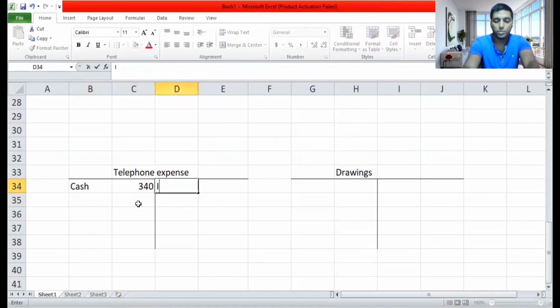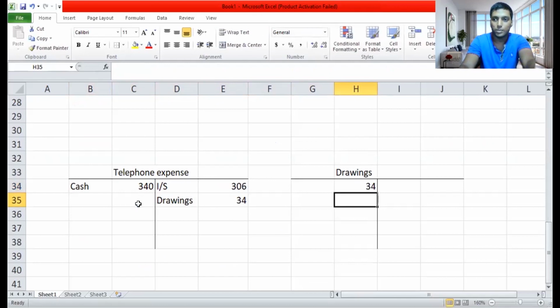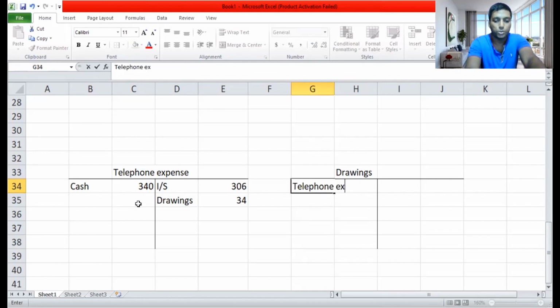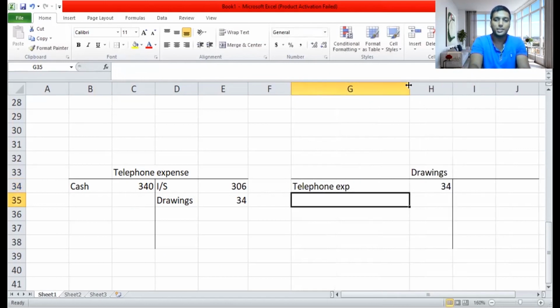Now I'm going to send to the income statement. I will write here IAS and send 306, and here I will send 34, saying not income statement but drawings. So this credit will become a debit here as 34, and the income statement will become 306. The income statement will be shown on the profit and loss account. Here you will say it's telephone expense. This is how you show an account like this. So I hope you understood the basic way of recording this double entry. When we credit the telephone expense account, on the income statement it will become a debit. Having that clear understanding, we'll move on to the next part of this question.